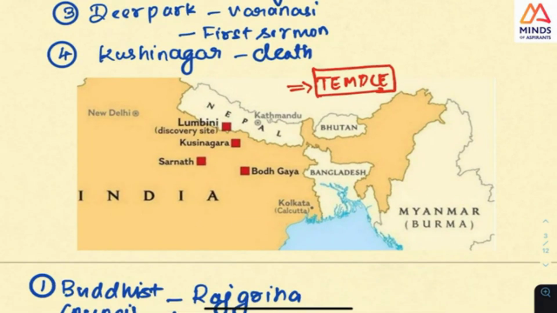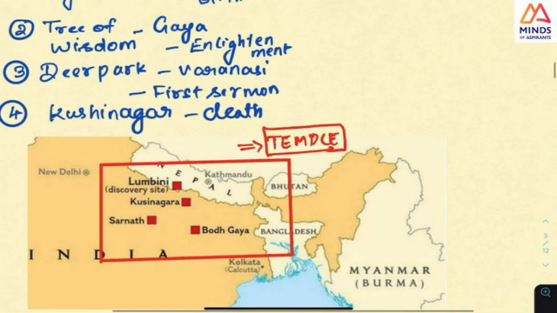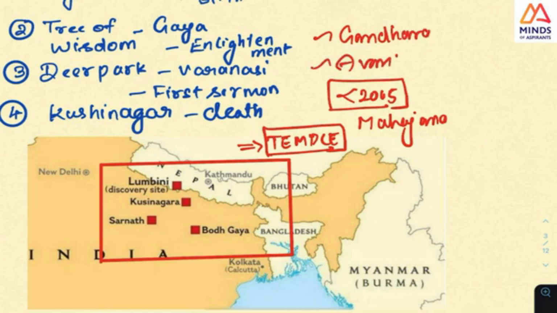But why this is important is that, look at this point. This is the span, or Buddha could have gone a little above this span. But there was a question 2 times, before 2015. There was a question of Buddha's movement across Mahajanapadas. What they said was, Buddha had gone to Gandhara, Buddha had gone to Avanti, and 2 more things were there.